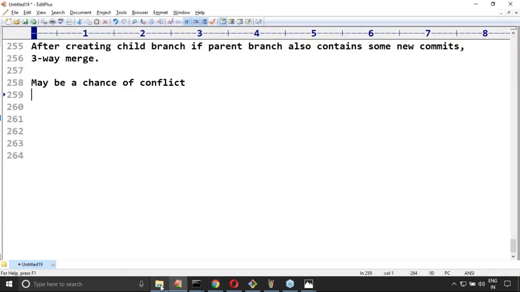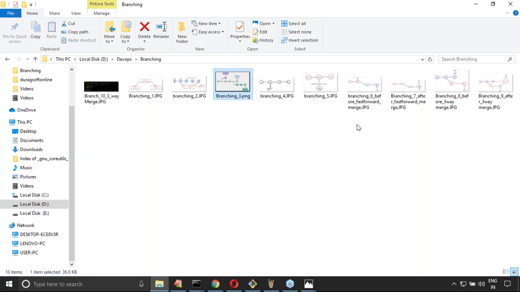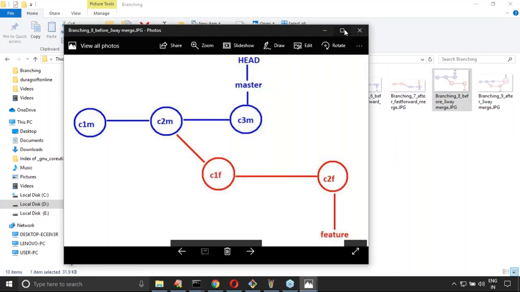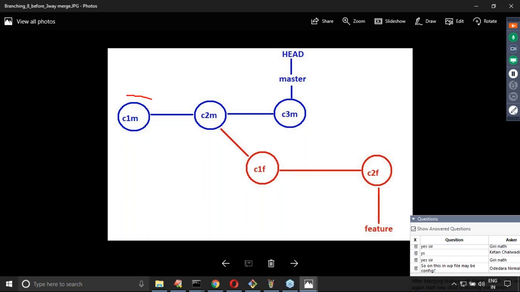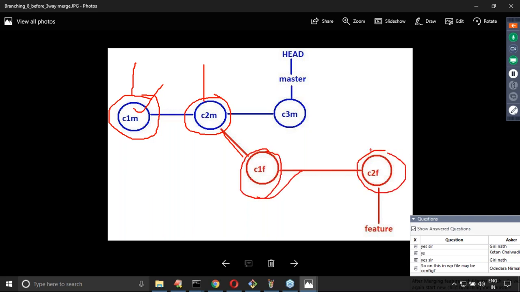Here my requirement is something like this scenario. Observe carefully, this is what I want to implement. In the main branch I will create a file and first commit, and here the second commit is completed. Now I will create a child branch. Now here multiple commits are there, and even in the main branch I want to do a new commit.